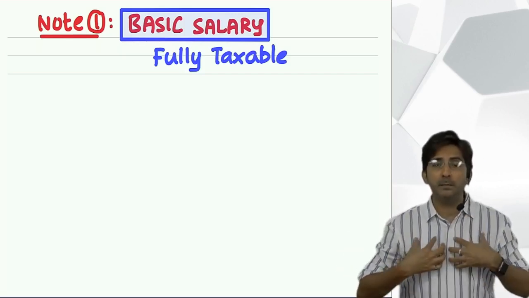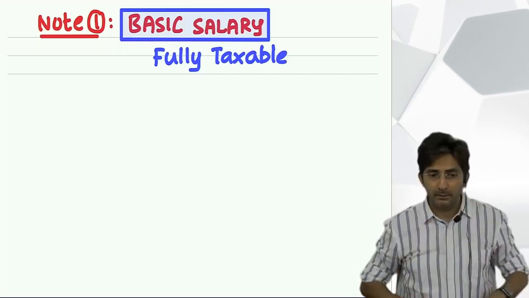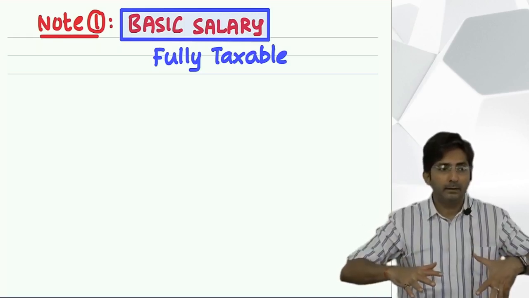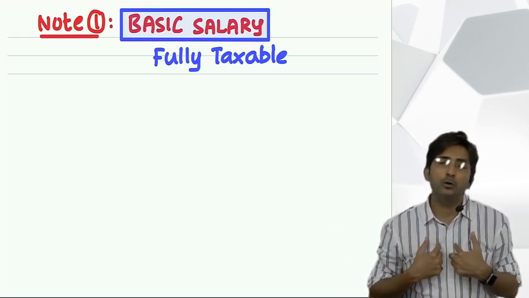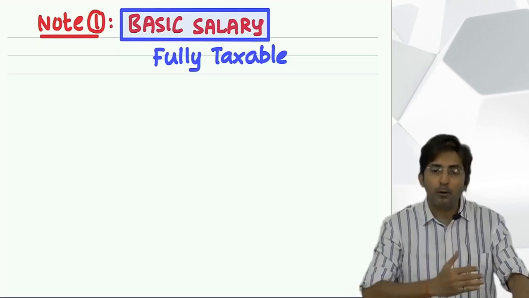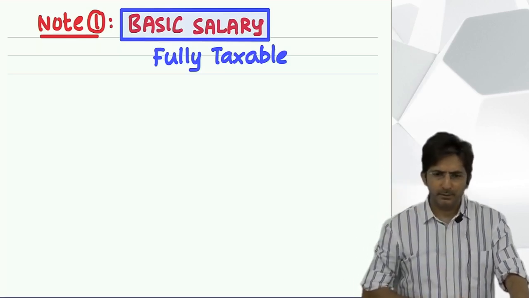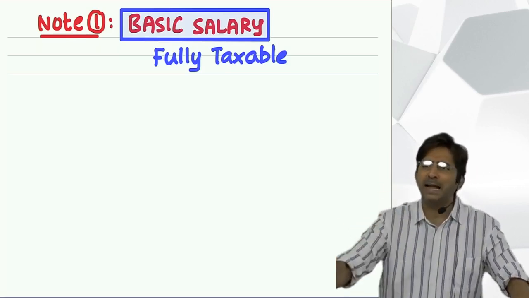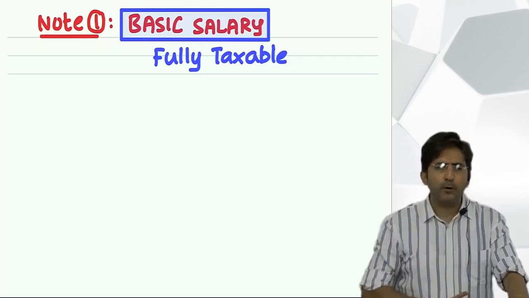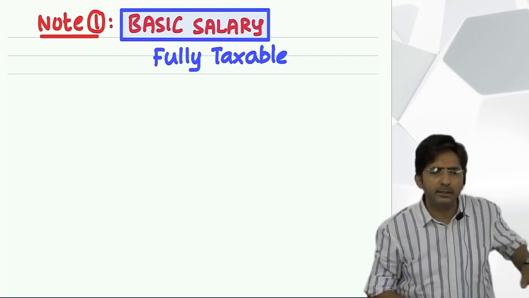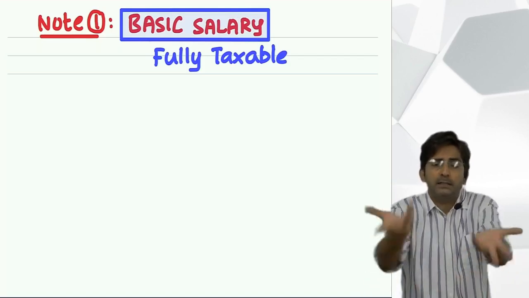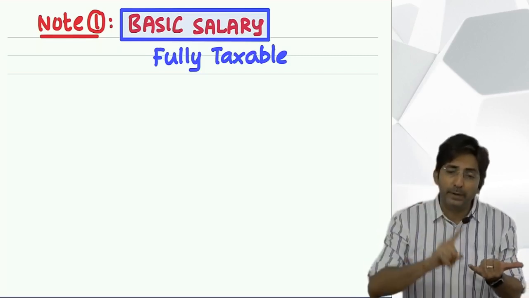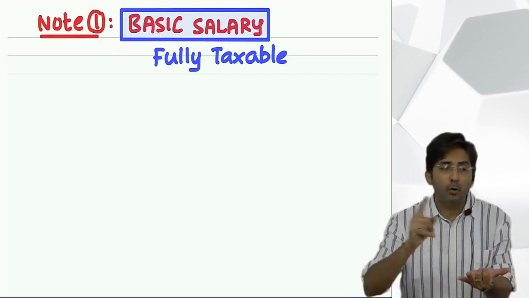Say for example, as a boss, I gave you a loan of 2 lakhs. Obviously the employee will not be able to repay the full 2 lakhs together. So the boss will say, I'll do one thing. This 2 lakhs loan I will cut from your salary in 10 installments. Let's assume 10 installments, 2 lakhs divided by 10, that is 20,000. So every month from your salary I'll deduct 20,000, 20,000, 20,000. Once my full loan is recovered, I will stop deducting. In short, sometimes they deduct Provident Fund, sometimes loan installments.